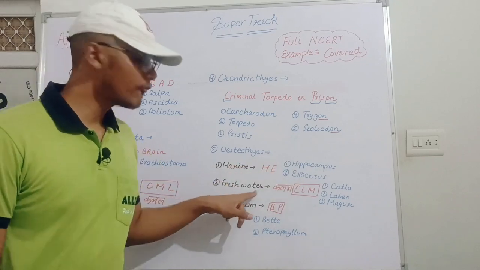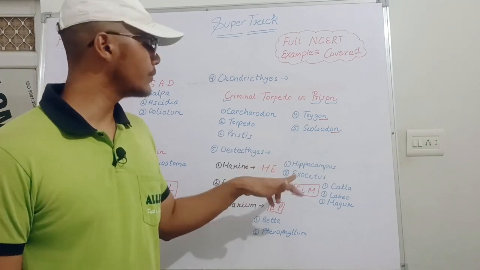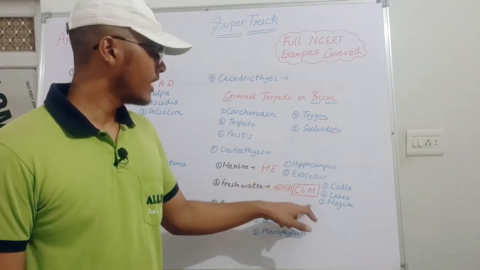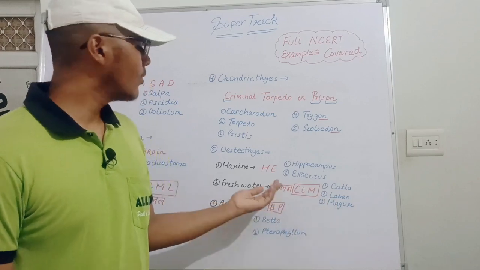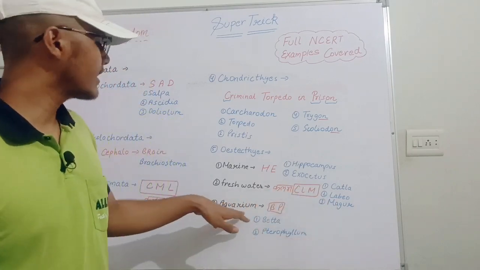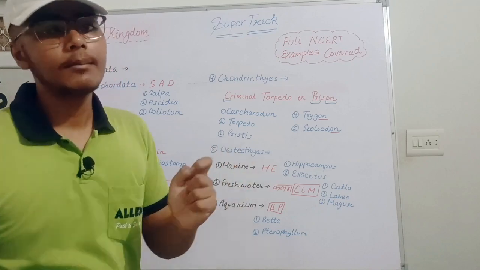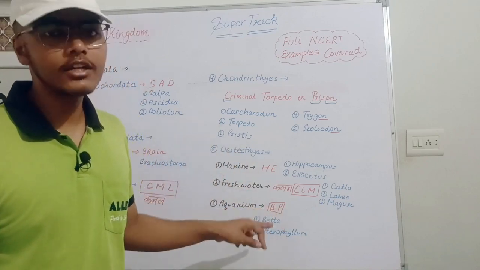Then next one is the freshwater. For the freshwater you have to use CLM. Here also you can use this: C for Catla, L for Labeo, M for Mrigal. Also you can use the Kamal as well in this trick. That is your wish. The next one is the aquarium. In the aquarium there is BP, B for Betta, P for Pterophyllum.